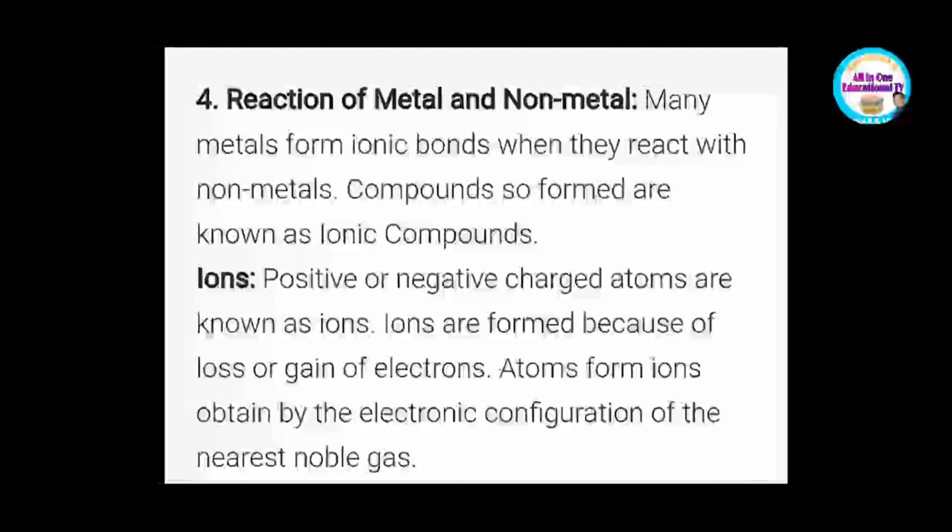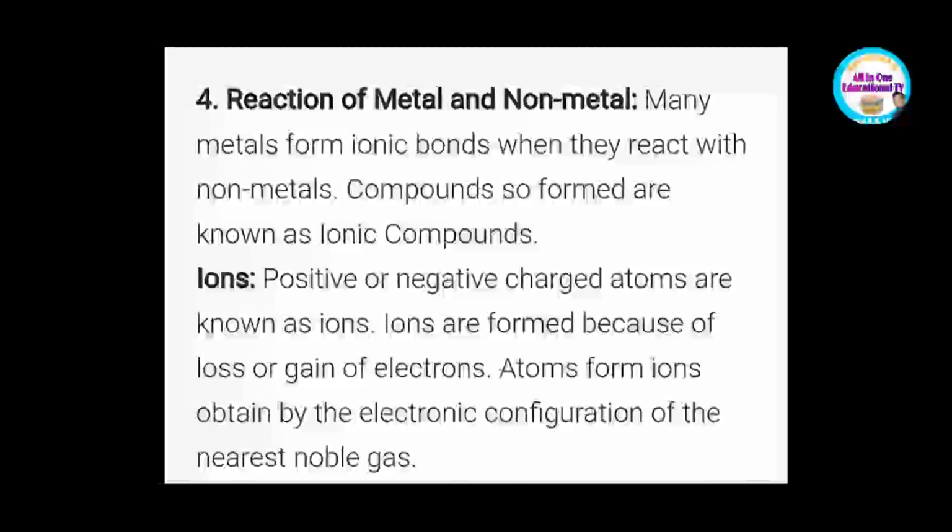Ions. There are two types of ions, positive ions and negative ions. Ions are formed because of loss and gain of electrons. Metals generally lose electrons and form positive ions, and non-metals generally gain electrons to form negative ions. Atoms form ions to obtain the electronic configuration of the nearest noble gas.